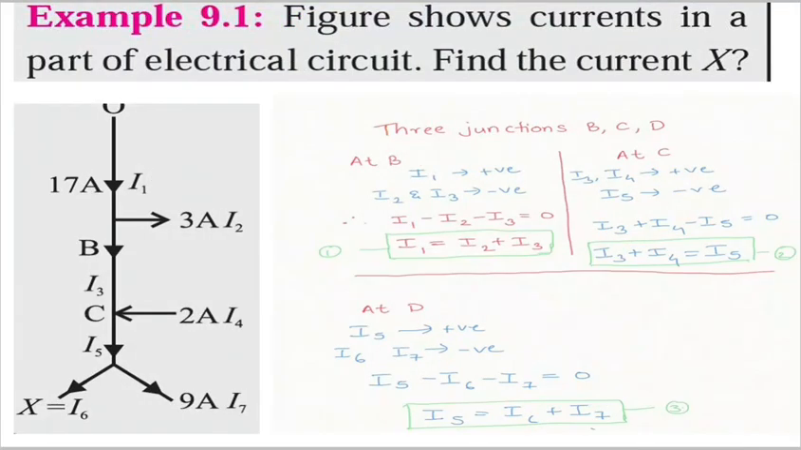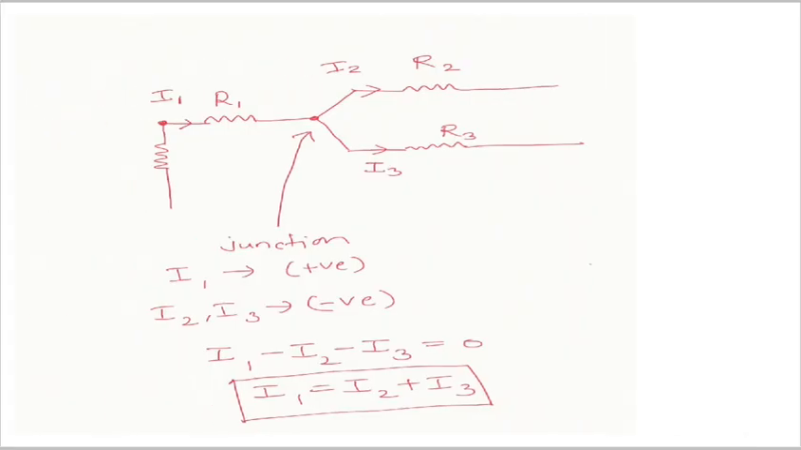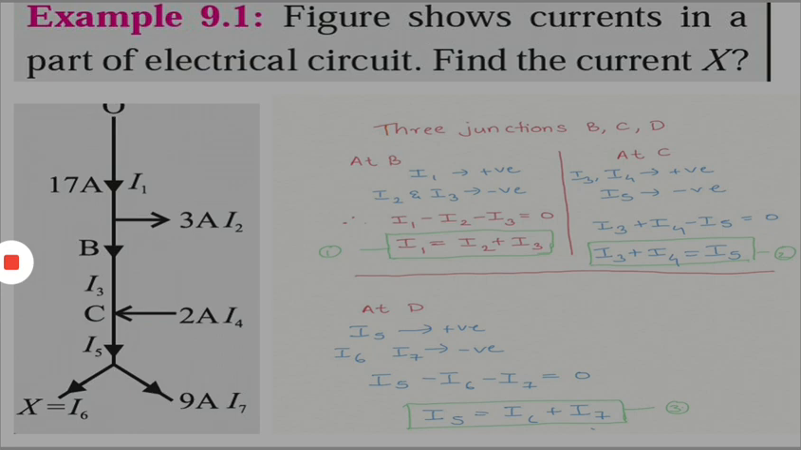Next, let us take another example which is given in your textbook. The figure shows current in a part of an electrical circuit. Find the current X. Your X is here, I6. Now they have not mentioned it, but there are actually 3 junctions here: B, C and D. D is here, this point. This point is your D. Let me mark it.